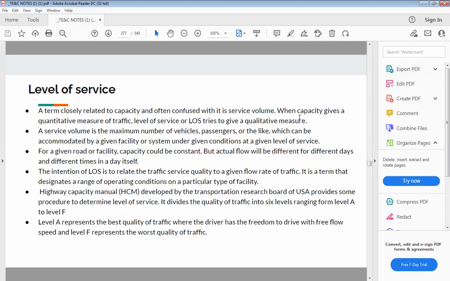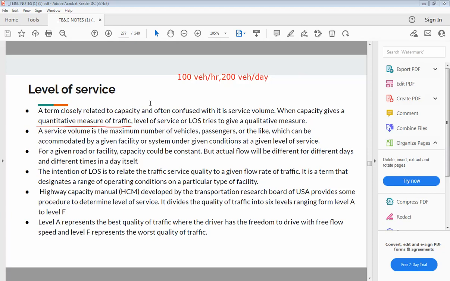The major difference between these two terms, capacity and level of service, is that capacity is a quantitative measure. So we are measuring the traffic volume in quantities. For example, 100 vehicles per hour, or 200 vehicles per day. As we are mentioning it in a quantitative manner, this is related to capacity.